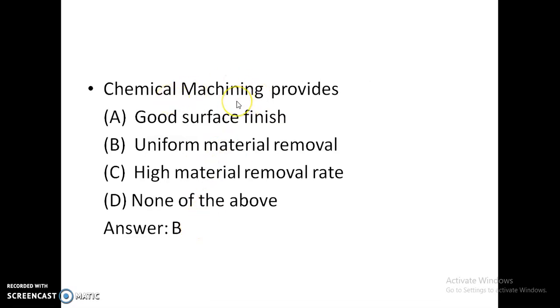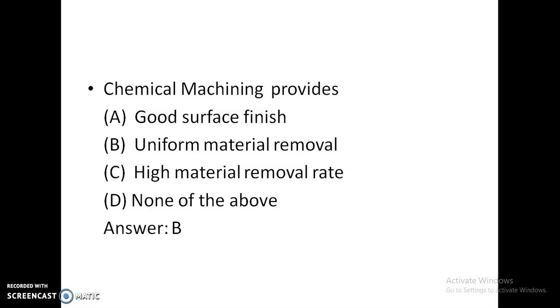Chemical machining. Chemical machining is a process also called photochemical milling. Chemical milling or chemical machining. Here etchants and maskants are used. Alkalis and acids are used as etchants, and maskants are neoprene rubber and similar materials. The maskants mark the unwanted portions. The maskants will not allow that part to be machined.